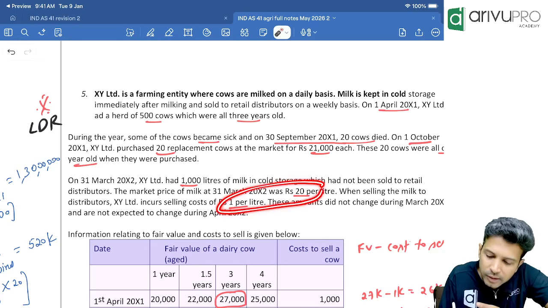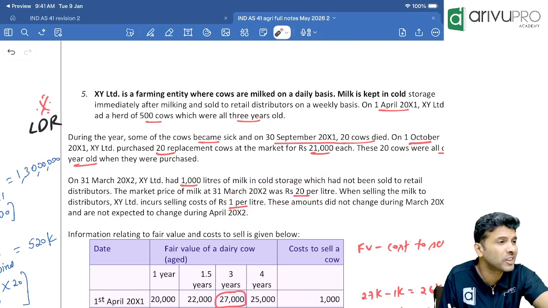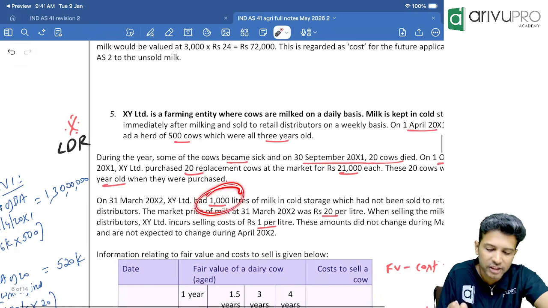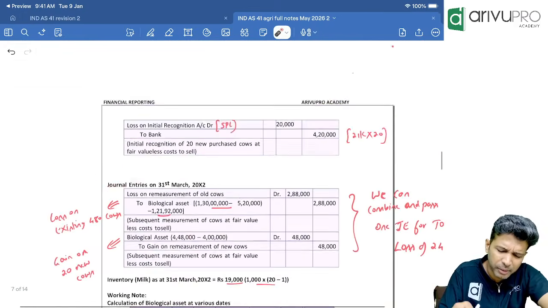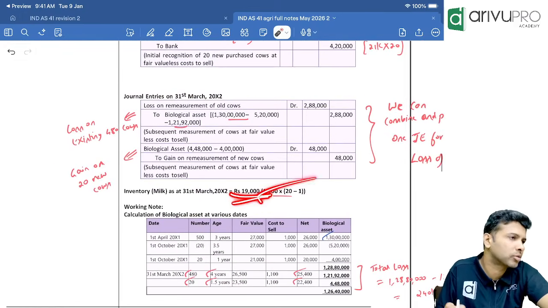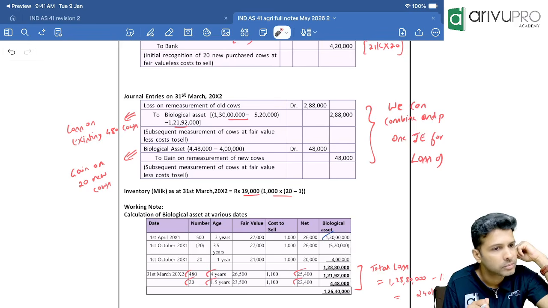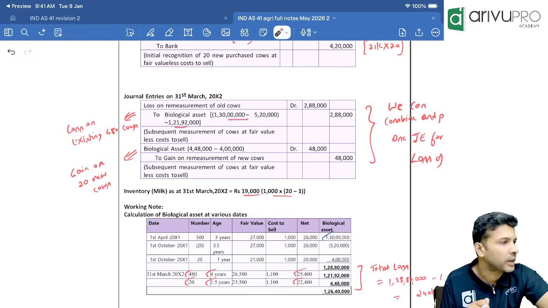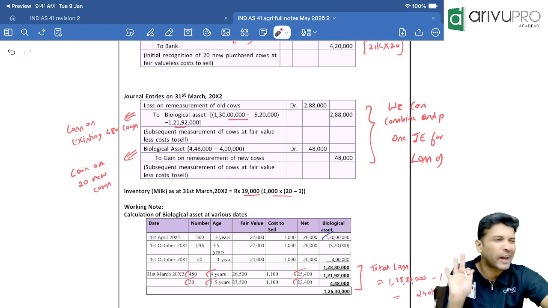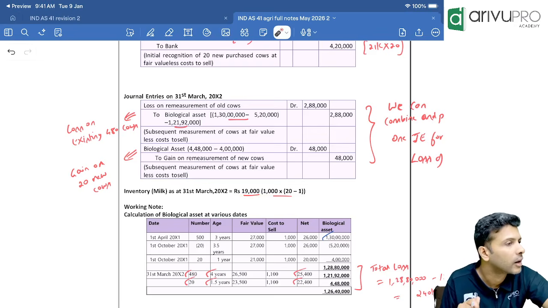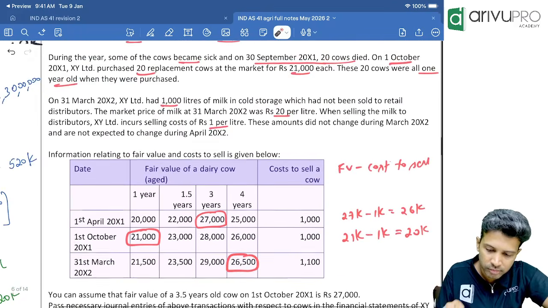That means what is the fair value less cost to sell? Fair value is 20. Cost to sell is 1. Fair value less cost to sell is 19. 19 for 1 liter. How many liters we have? 1,000. 1,000 into 19 is 19,000. That we'll put up at the end. The value of inventory is how much, sir? 19,000. They've asked separately. Any problem? Inventory account debit to SPL if you want to pass the entry. Closing stock account debit to SPL. Not asked, anyway. They just asked the value of the inventory. So value we have given. Done. Anything else they asked?